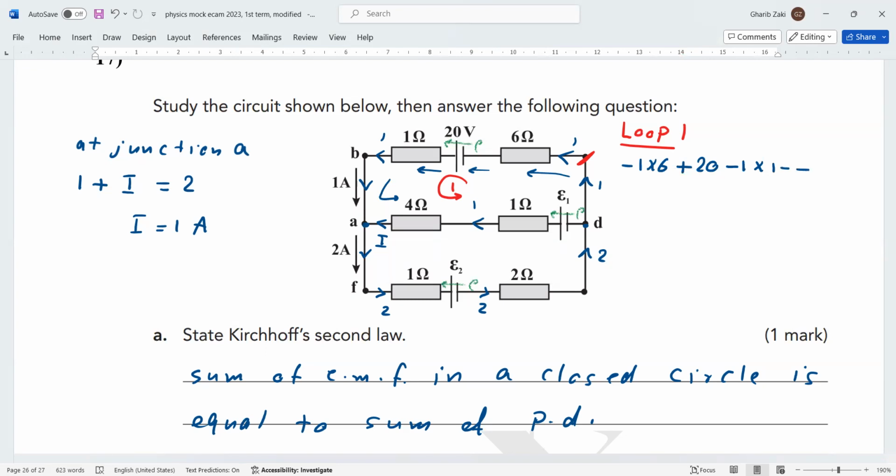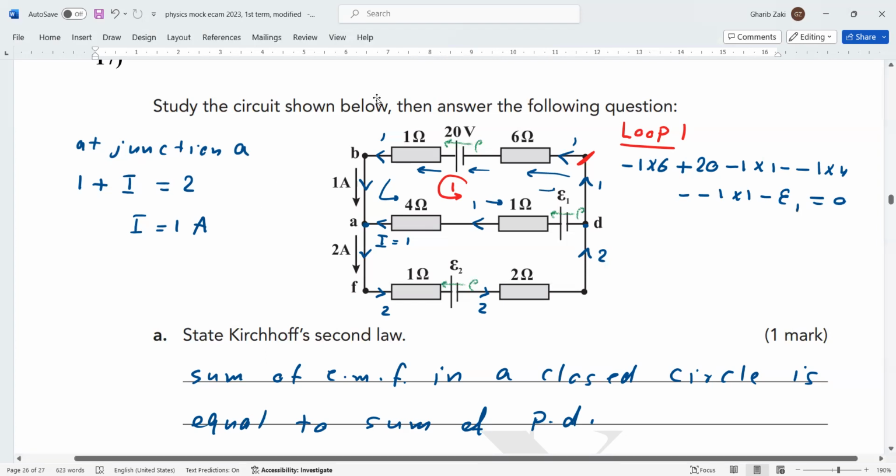The current is 1 ampere, then it's negative 1 multiplied by 4. Also here, the current is opposite to the direction of the loop, so it's a double negative also, negative 1 times 1. The electron flow E1 is opposite to the direction, so it's a negative E1. We reach the starting point, equals 0.